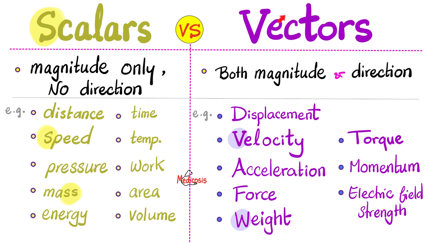Next, scalars versus vectors. Some physical quantities are scalars, meaning they have a magnitude only but no direction. Conversely, other physical quantities are vectors. They have both a magnitude and a direction. Mass is a scalar physical quantity. It has a magnitude but no direction. On the other hand, weight, which is a force, is a vector, meaning it has both a magnitude and a direction. Weight is always pointing downwards towards the center of the earth.